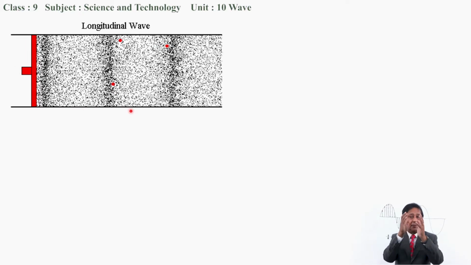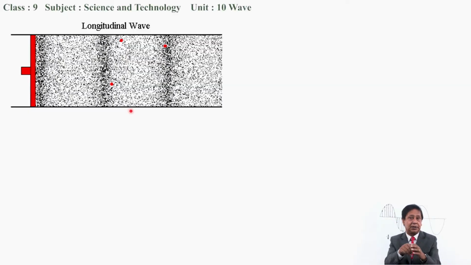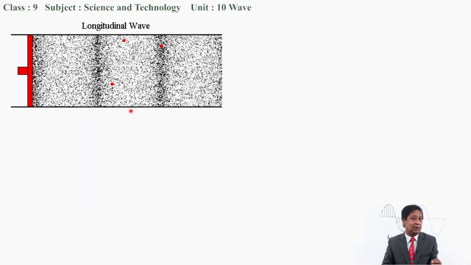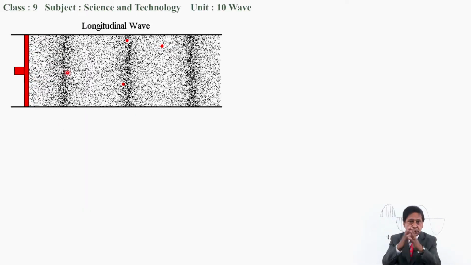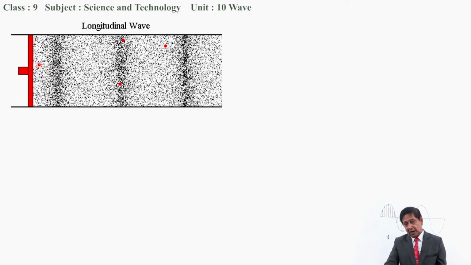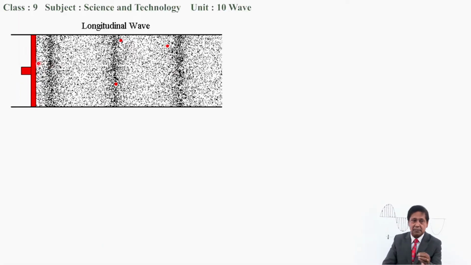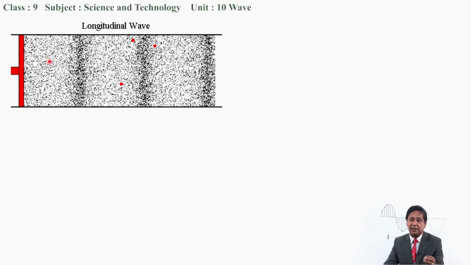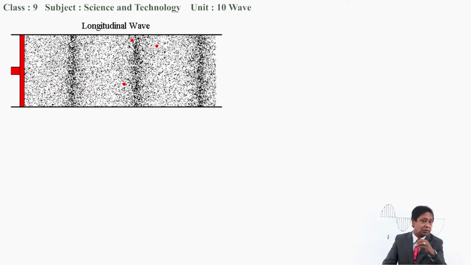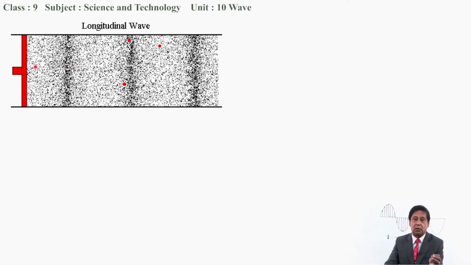The region where the particles of the medium come closer to each other is called compression. In this compression, the pressure of air will be high, and the density of air will also be high. Why? Because the particles come closer to each other. The particle moves forward, hands over the energy to another particle, and comes back. Again the second particle moves forward, hands over the energy to another particle and comes back. This way, the particles have back and forth motion.